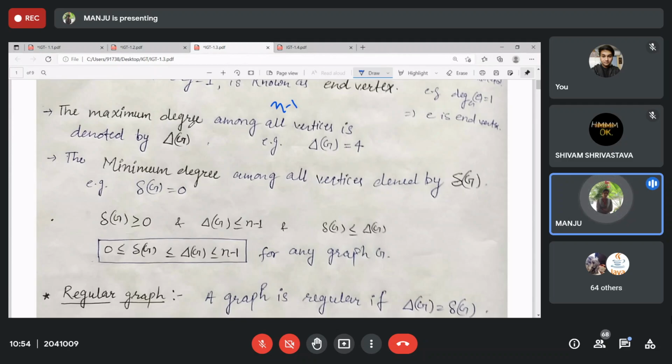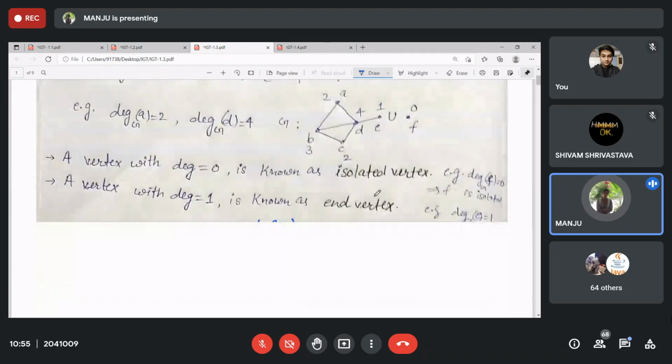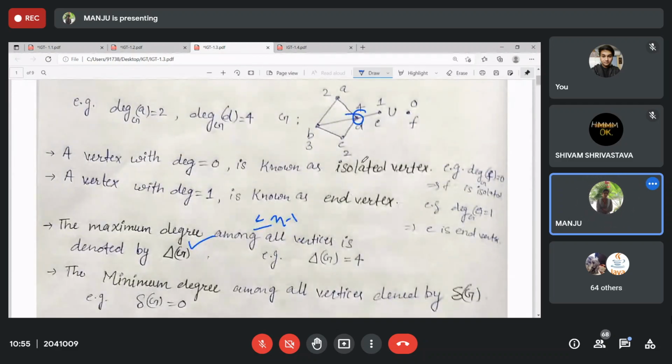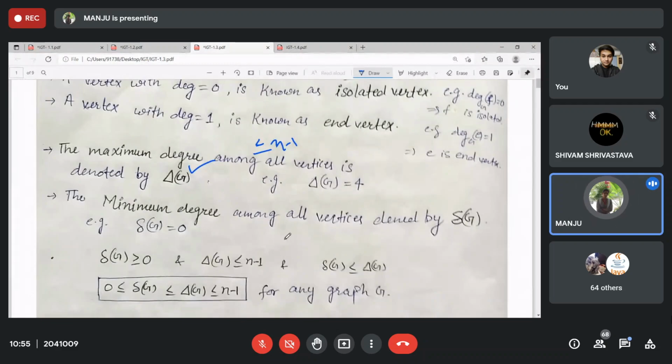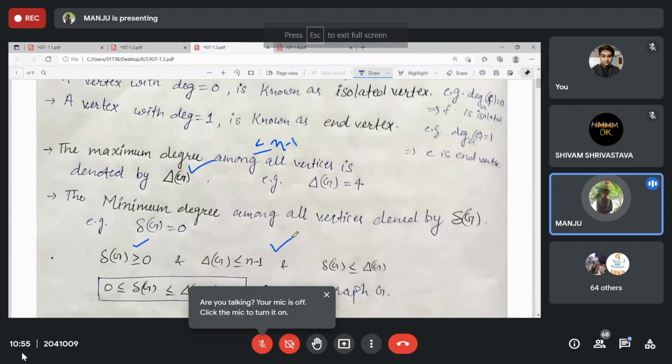It is denoted by this symbol. Maximum possibility, I'm just saying; I'm not saying Δ(G) will always be n-1. For example, in this graph the maximum degree is 4. The minimum degree is at least 0, the maximum is at most n minus 1, and every other degree lies between minimum and maximum.